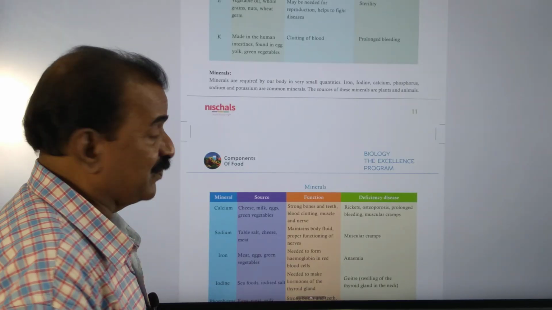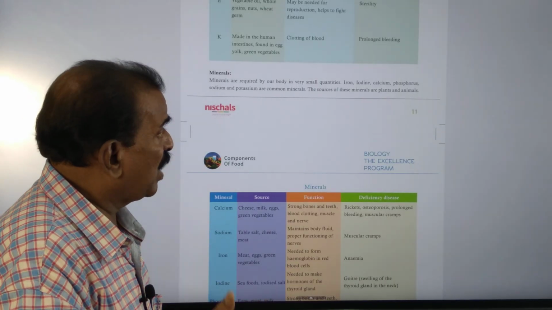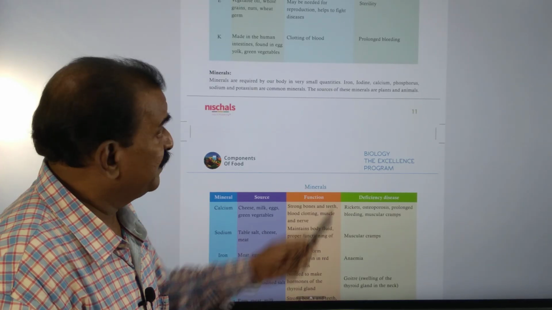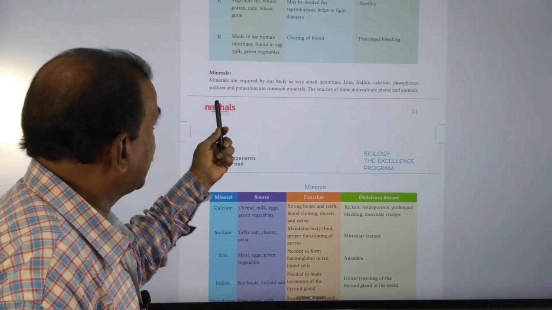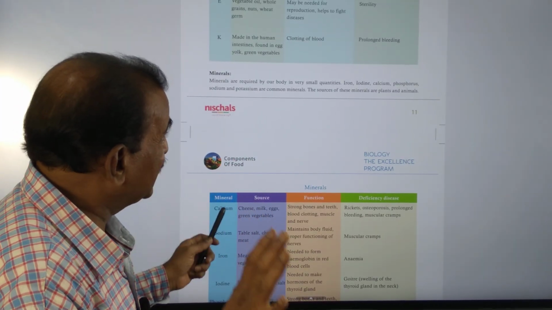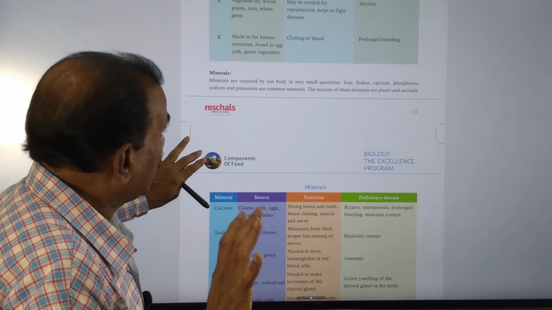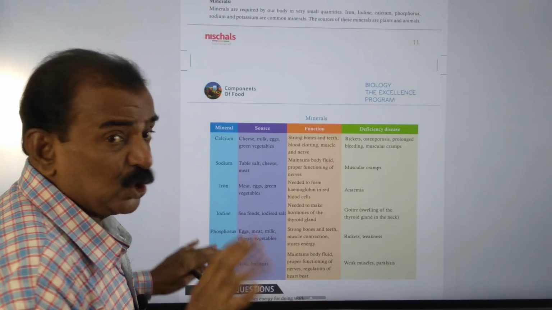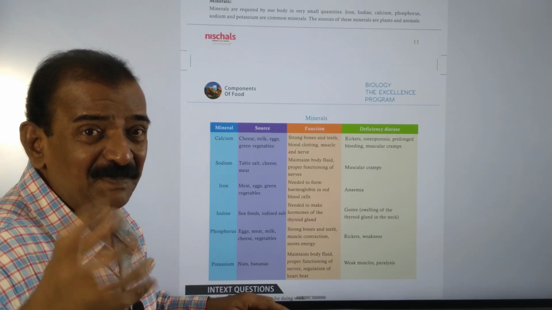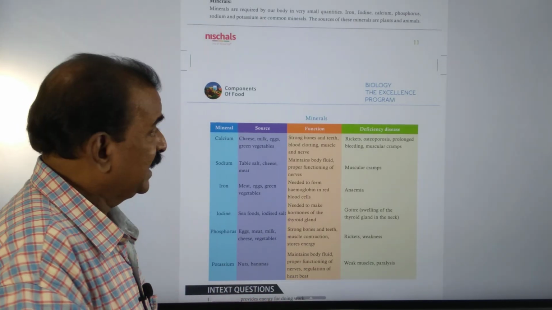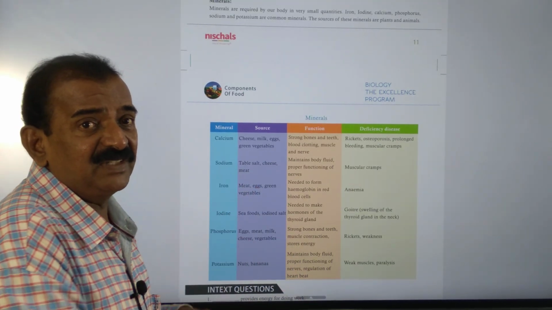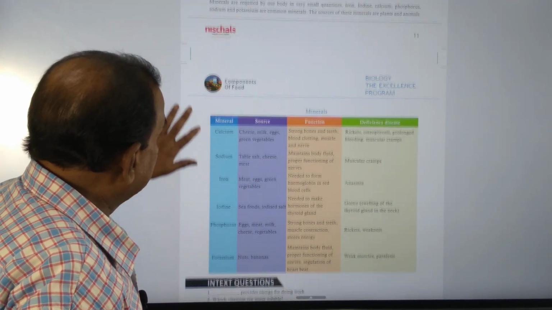Minerals are required for our body in small quantities, and iron, iodine, calcium, phosphorus, sodium and potassium are the common minerals required for our body. They are also involved in several metabolic activities that take place in the body, and the ionic balance in the body is maintained in the presence of these minerals.